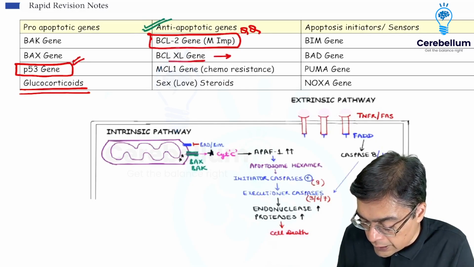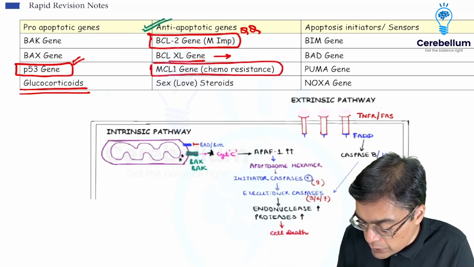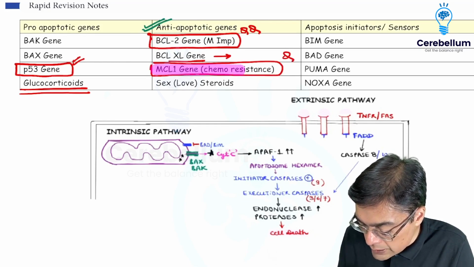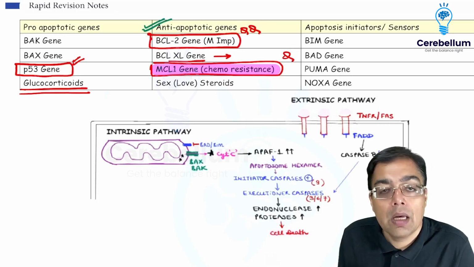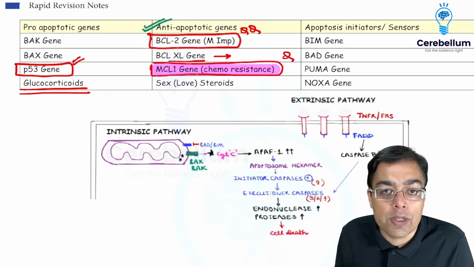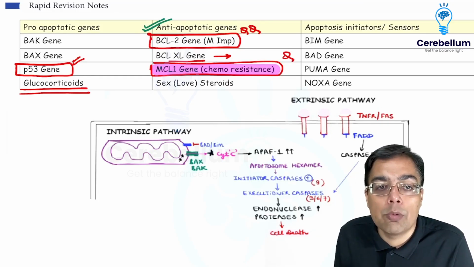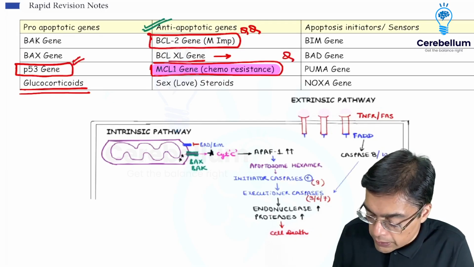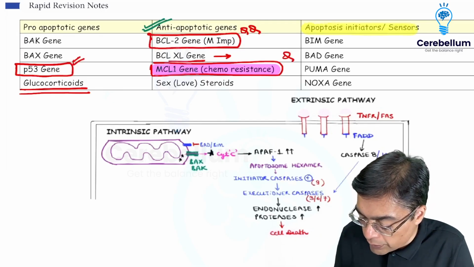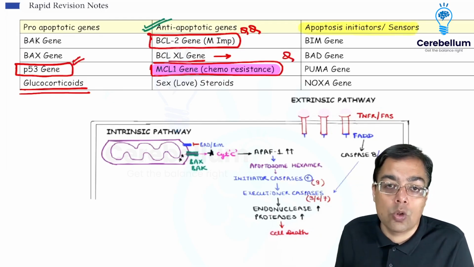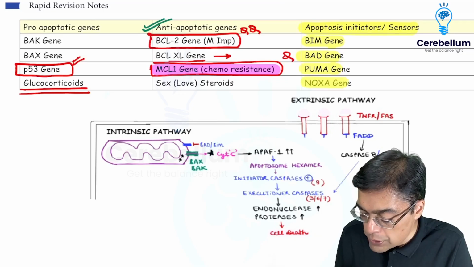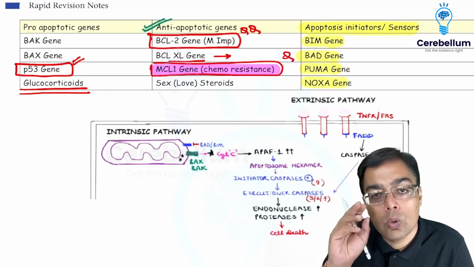So that was an INI-CT question. And the 2023's question, MCL1 gene, which has been contributing in the development of something like the chemo resistance. So that was the latest exam question. Apart from that, sex steroids 2018 question INI-CT was contributing to the presence of having an anti-apoptotic action. Certain types of molecules or genes are going to be given the name of sensors or also called as apoptosis initiators. That would include the BIM, BAD, PUMA, NOXA, not for FMG exam usually, only and only for the NEET PG and INI-CT.